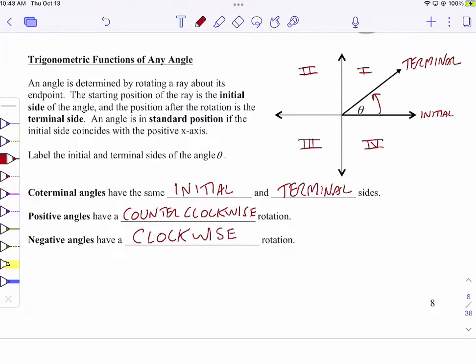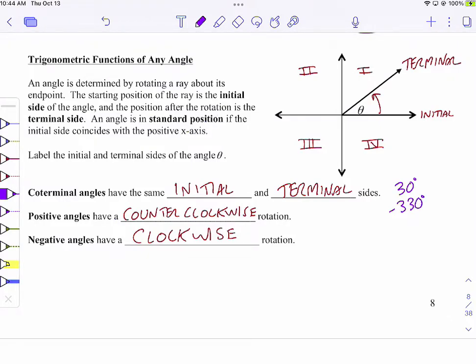So somebody want to give me another pair of coterminal angles. They start at the same place. They end at the same place. No one's got anything. My example was 10 and 30 and negative, what did you say? 330.